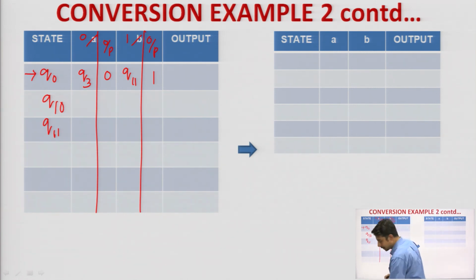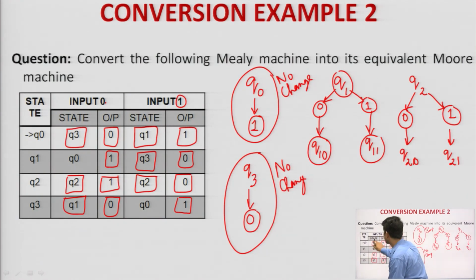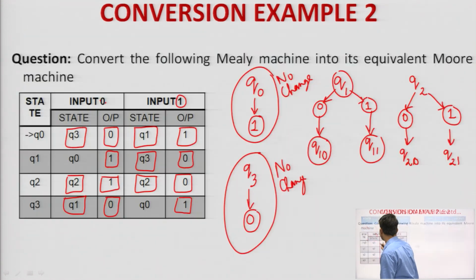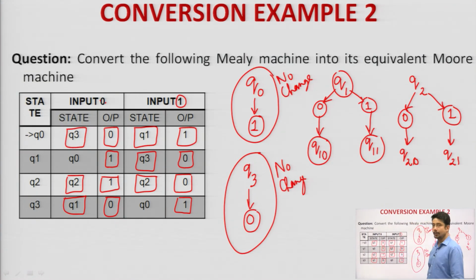Now, look into this particular concept, and both the rows will be the same. Whatever you are writing for q10, it will be the same for q11. Now, let me check it out. Q1 on seeing input alphabet 0, where is it going? q0. Q0 does not have any change. So, I will write down q0, output alphabet is 1.